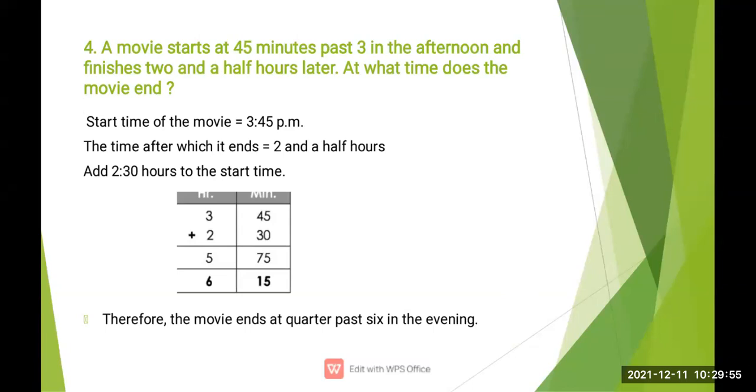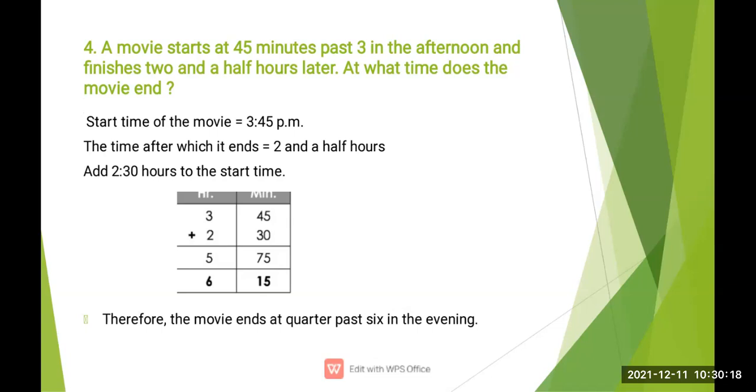It starts at 45 minutes past 3, which means it starts exactly at 3:45, and after 2.5 hours the movie ends. We have to find out that time, because they told us it starts at 3:45 and the movie ran for 2.5 hours. So exactly what time does the movie stop? So how are we going to start?